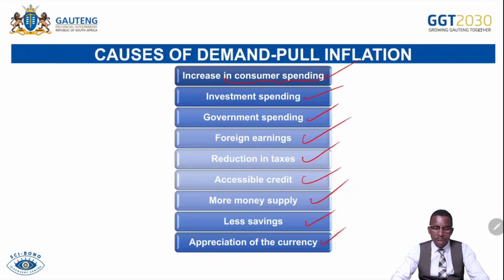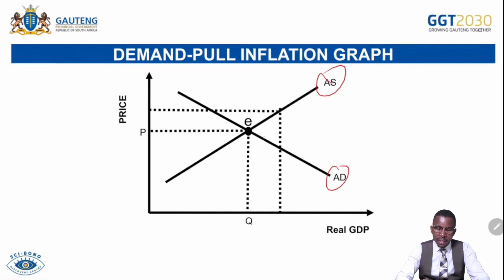This is the demand pull inflation graph. Originally we have our AD, we have our AS, and also we have what we call the E as equilibrium. The price is P and quantity is Q. Then let's check what happens after.